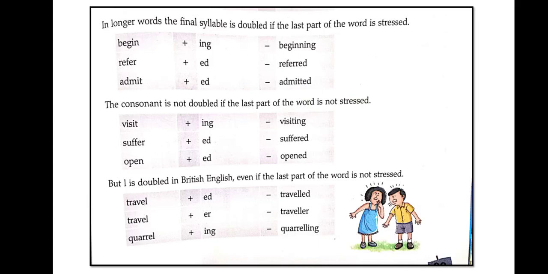But L is doubled in British English even if the last part of the word is not stressed. Travel plus ed, travelled. So here we have used double L. Travel plus er, traveller. Quarrel plus ing, quarrelling. So you can see it changes into double L.